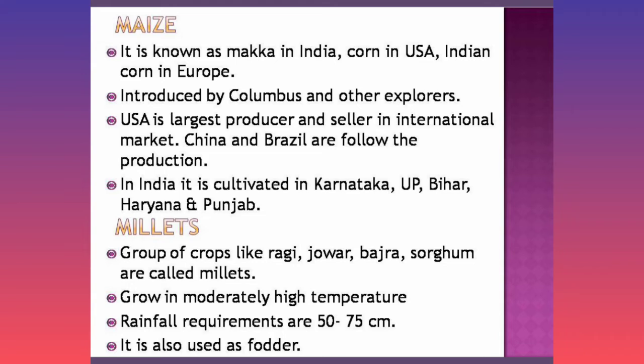Then is millet. It includes ragi, jowar, bajra, etc. They are grown in very moderate temperature and rainfall requirements are 50 to 75 centimeters. It is also greatly used for fodder.